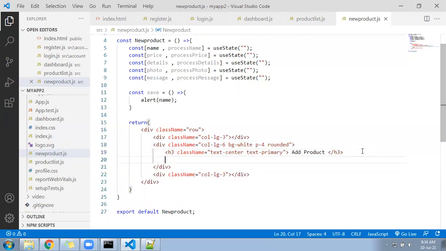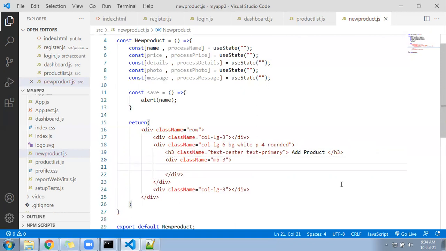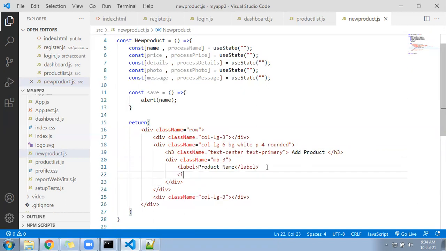Now we can come down and we can create the division. Class name equal to MB3, margin bottom 3, and label product name. A text box, input type equal to text, class name equal to form hyphen control,